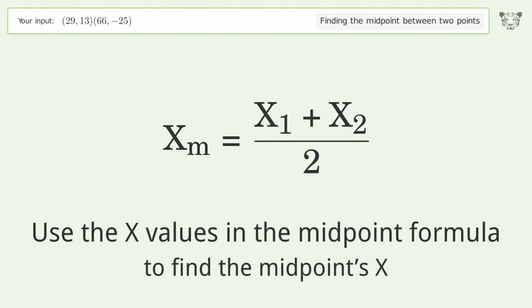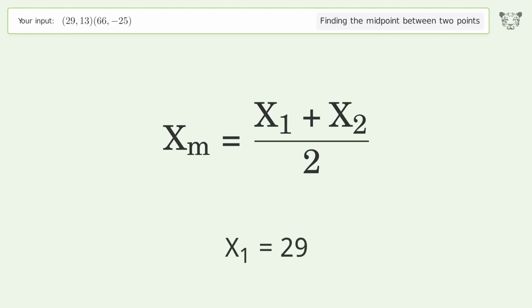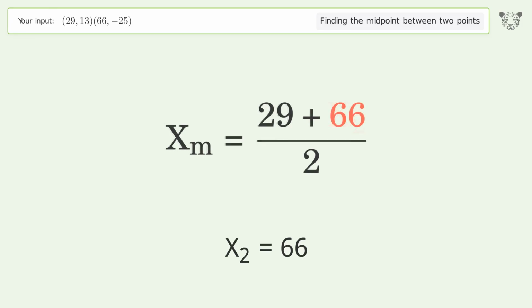Use the x values in the midpoint formula to find the midpoint's x. x1 equals 29. x2 equals 66. Simplify the arithmetic.